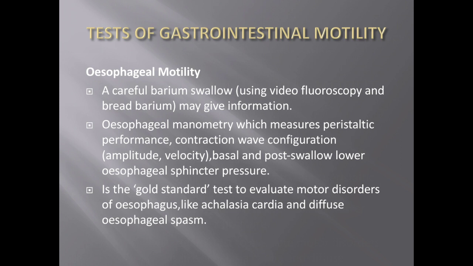So here you will tell the patient to swallow the barium bread, and after that you will do a video fluoroscopy, and basically it measures the peristaltic activity of the esophagus or the contraction wave configuration, and you will assess the sphincter pressures after the swallow.